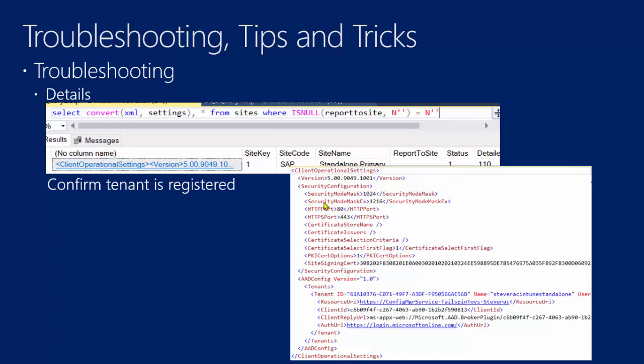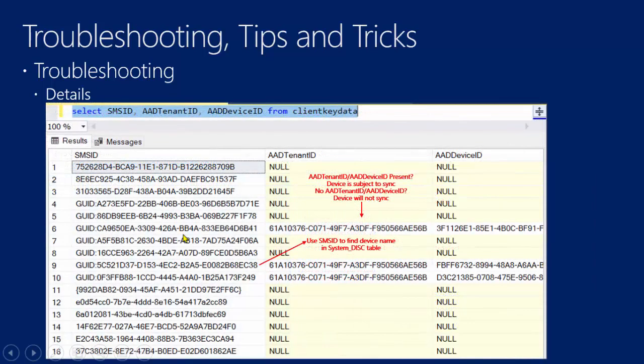So the next question is then, I've already mentioned this, that we need to see, in order to know whether devices or users are going to be eligible for sync, then we need to, in this case, look at devices and make sure that the Azure AD Tenant ID has been processed or added to the client key data table.